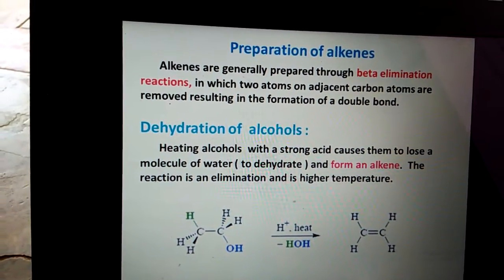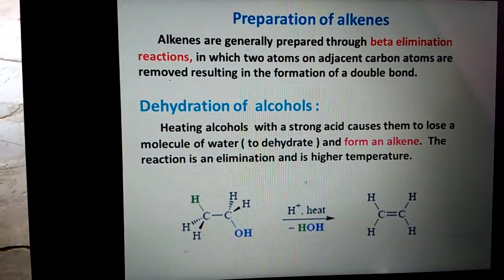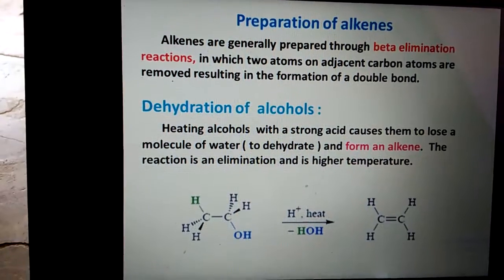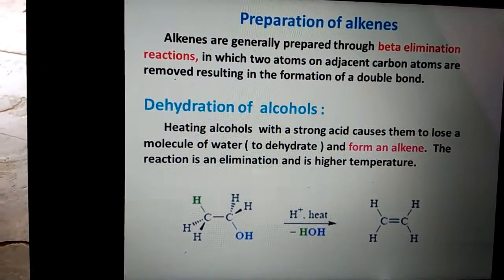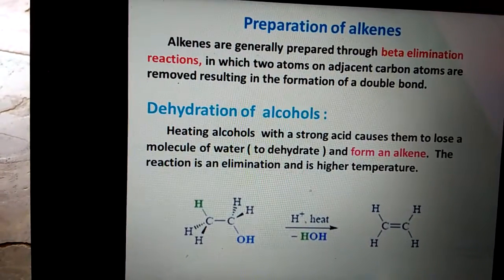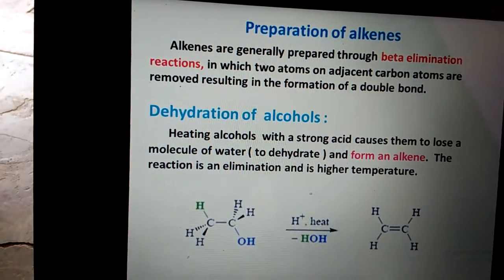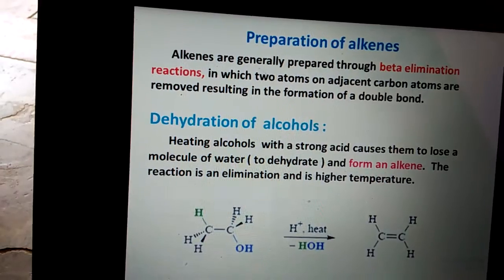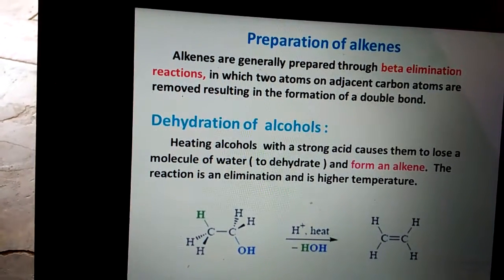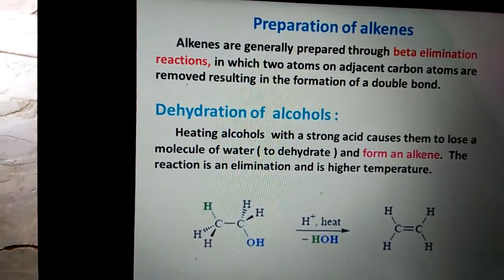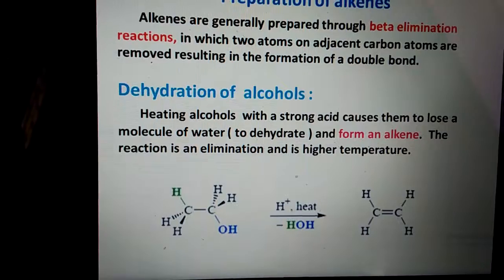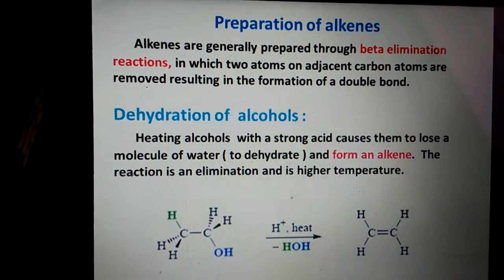Next, preparation of alkenes. The first preparation is dehydration of alcohols. Take any alcohol in the presence of strong acids like sulfuric acid, phosphorus pentoxide, sulfur trioxide. These are good dehydrating agents. It eliminates the water molecule to give the corresponding alkene.